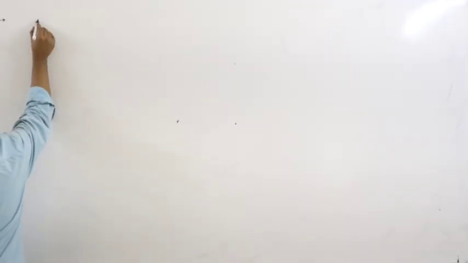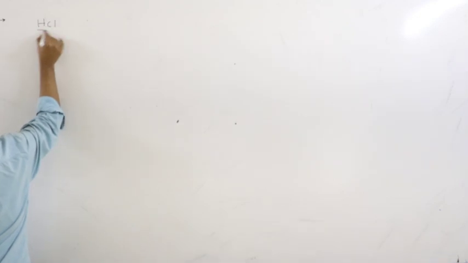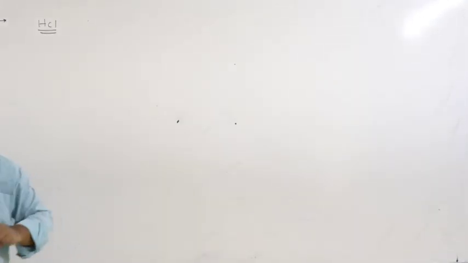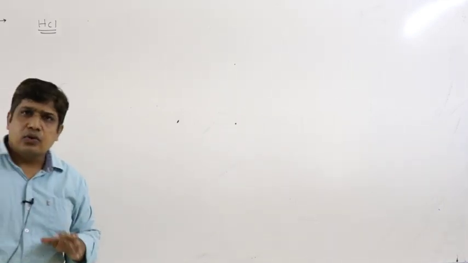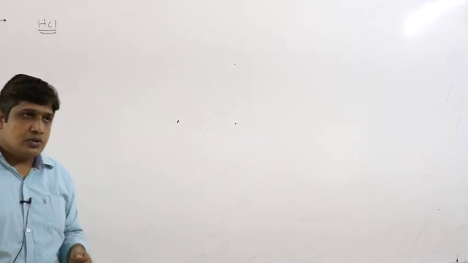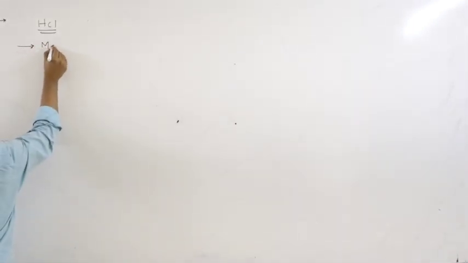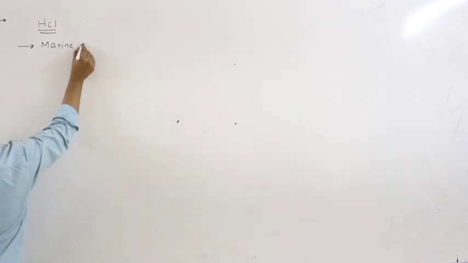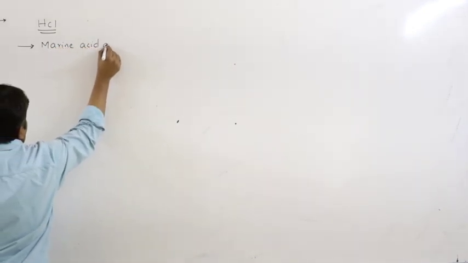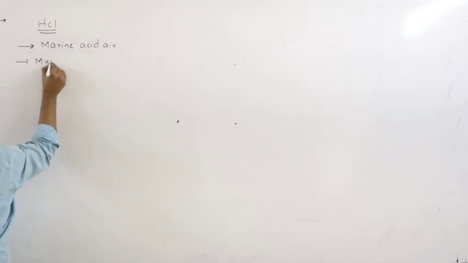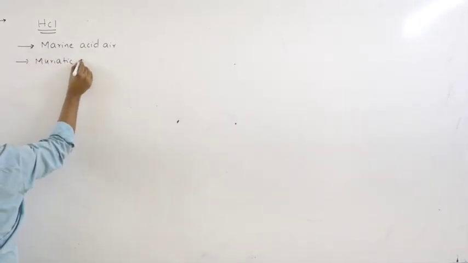Next, let us study HCl. HCl is an important compound. Before the discovery of chlorine, HCl gas was produced and, in 1772, it was called marine acid air, later muriatic acid.